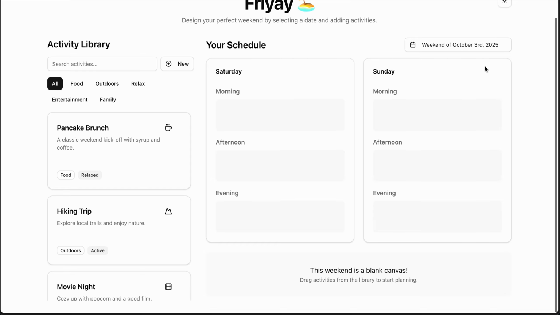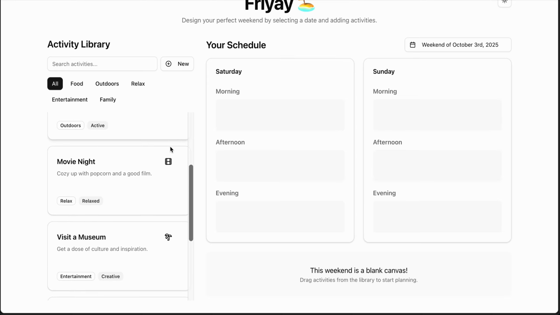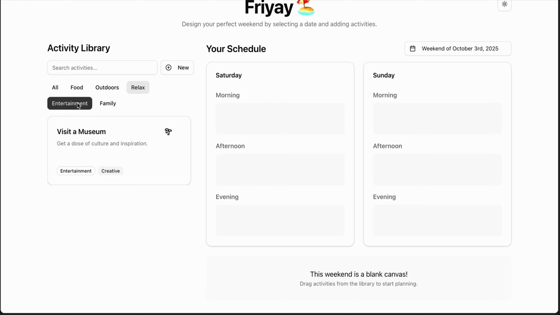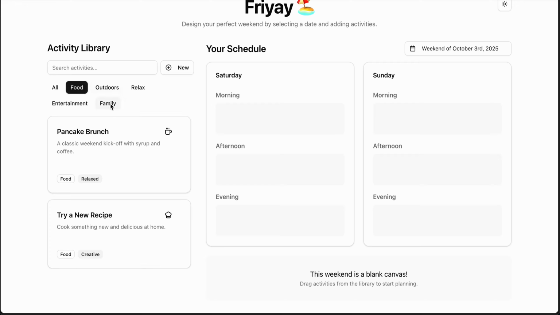Alright, going down to actually planning your schedule, as you can see, the entire interface is divided into two parts. The first part here is the activity library, and the second part is your schedule, which you will obviously plan. Now, as you can see in the activity library, we have different cards. You can filter out these cards according to different themes, and you can drag and drop them to your schedule to plan these activities.